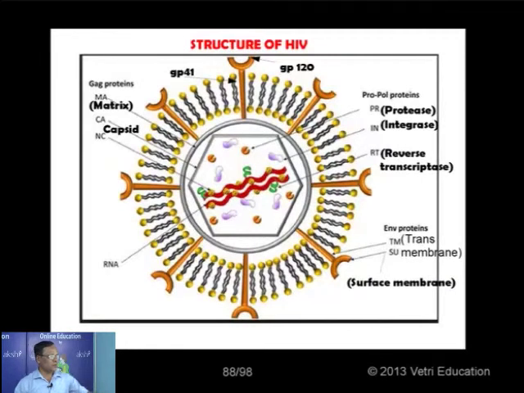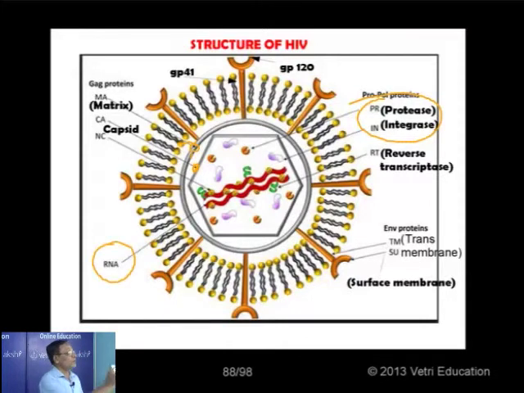See the reverse transcriptase enzyme. In addition to this, we have a number of enzymes, for example protease enzymes and integrase enzymes, and we have the matrix and the capsid coat. This one is a capsid and this one is a matrix. And also GAG protein, general antigenic proteins, which we need not worry about. Now this is the RNA. And what we have mentioned, GP 120 and GP 41, are examples of envelope proteins.